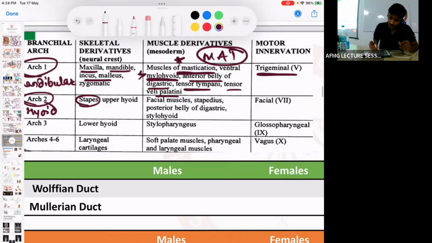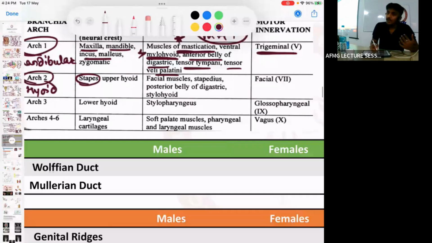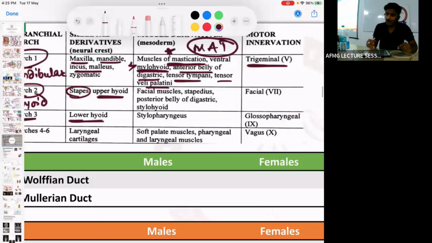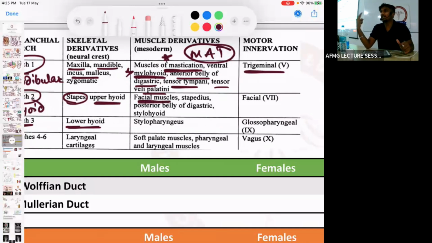Then the second arc, the hyoid arc, develops into which bone? Stapes bone and the upper part of the hyoid bone, whereas the lower part of the hyoid is developed from the third arc. Okay? Facial muscles are developed from the second arc.